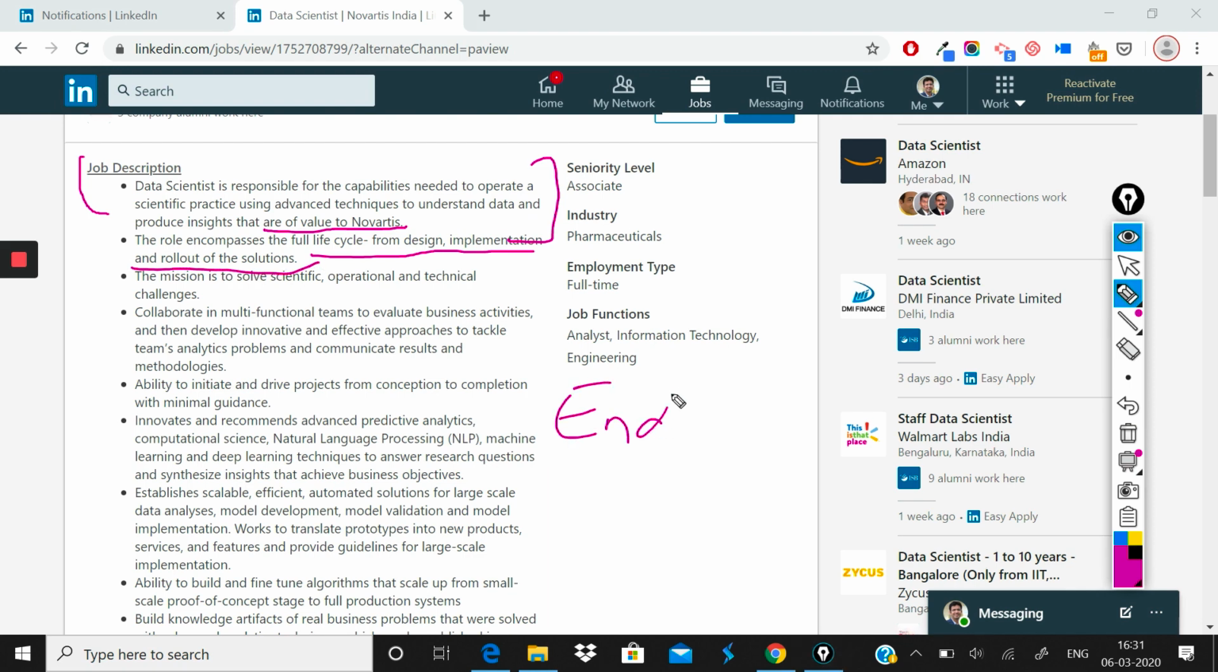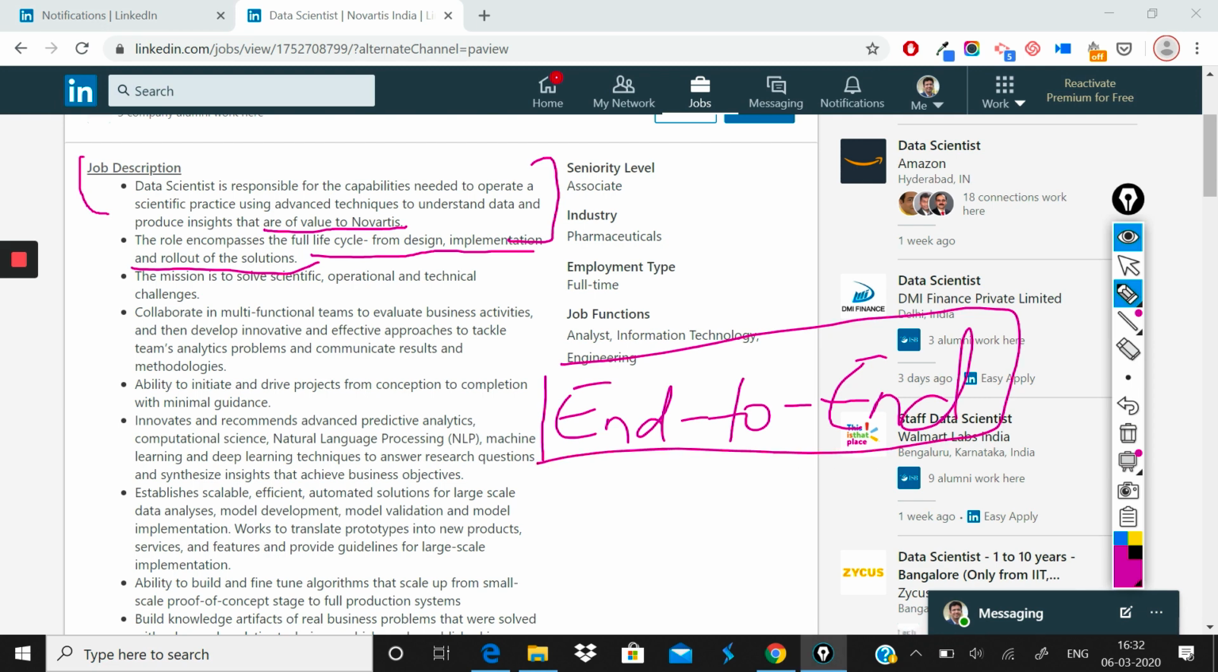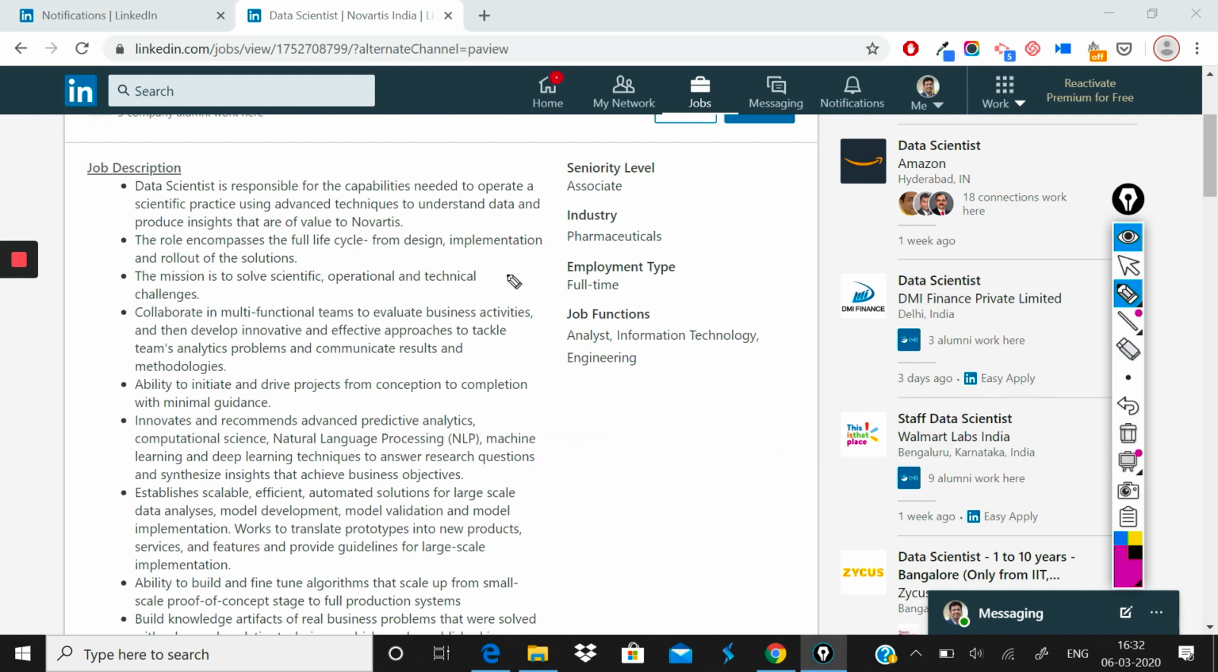If you remember another video I had done some time back, on Nokia, in that role also I had mentioned that companies today want someone who can get their hands dirty in conceptualizing, designing, and then implementing solutions through data science. The mission is to solve scientific, operational, and technical challenges. This is the scope of problems that you'll be working on in the data scientist role at Novartis.